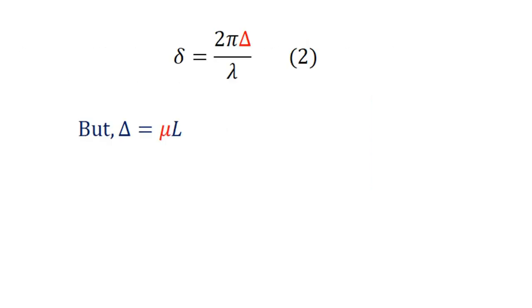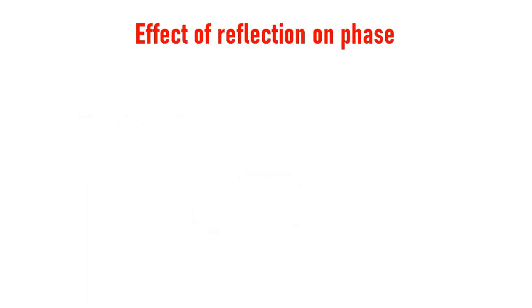But we know that capital delta equal to mu L. Mu is the refractive index of the medium. Substitute in equation 2. That is, delta equal to 2 pi mu L divided by lambda.